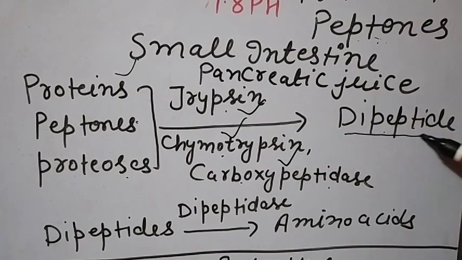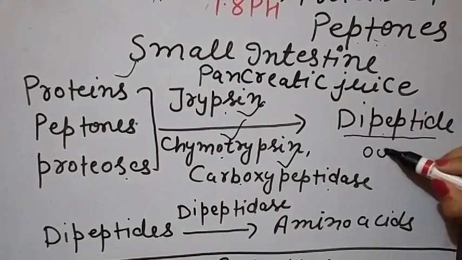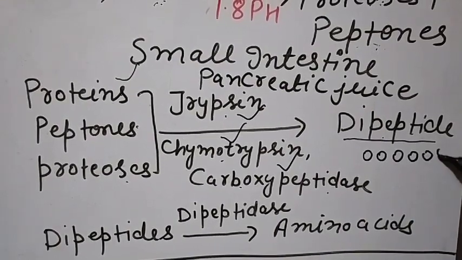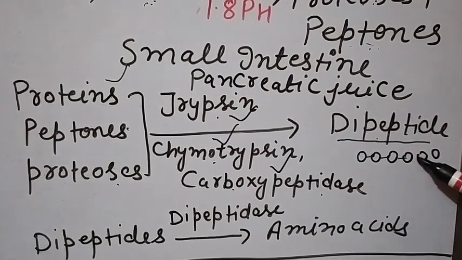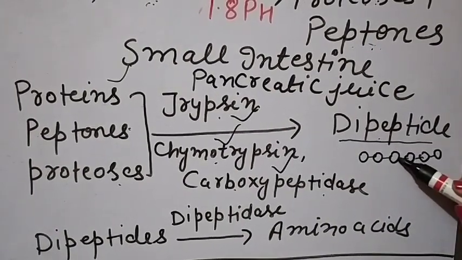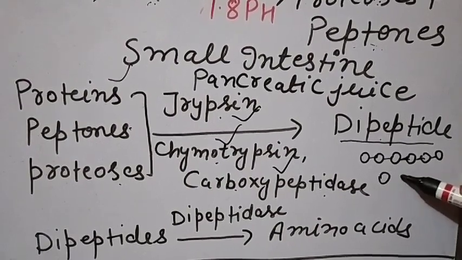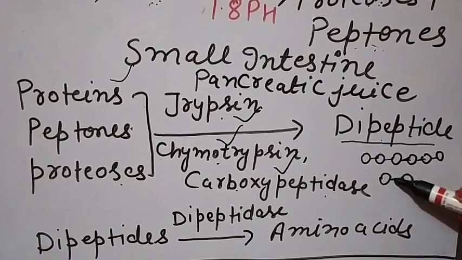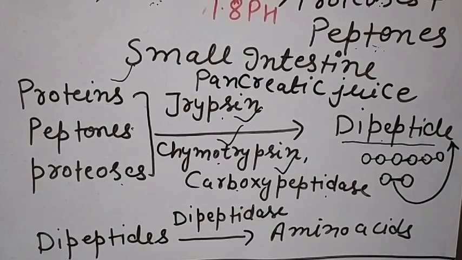Now what is the meaning of dipeptide? Proteins are made up of amino acids. Suppose these are the amino acids, and if I make a line in between, that line is known as a peptide bond. So if we have two amino acids and these amino acids are joined with one peptide bond, then we can say it is known as a dipeptide.